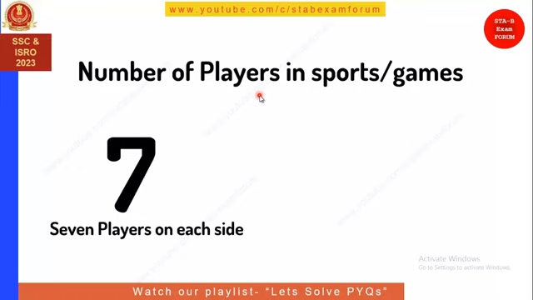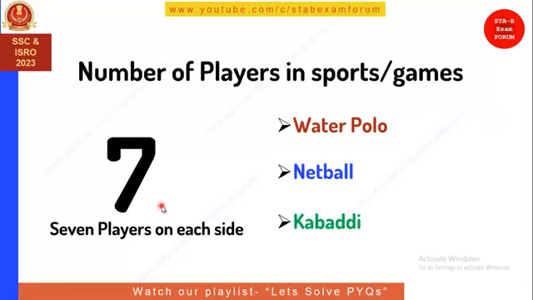This is a very important one again, and the first one is water polo. So we have seen polo, ground polo has 4 players on each side, whereas water polo has 7 players on each side. Okay, the next game is netball. Netball also has 7 players on each side, and our Indian game kabaddi. Okay, so kabaddi also has 7 players in it. So you remember, this is also important. So 7 players in kabaddi.